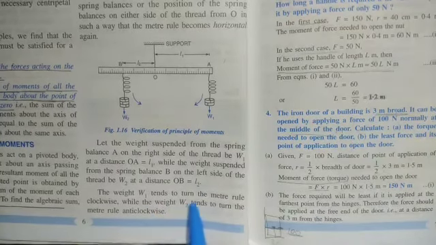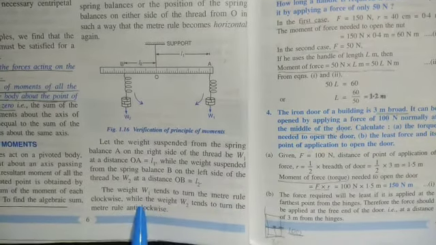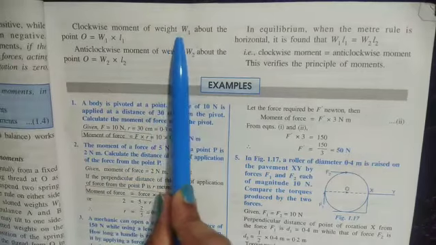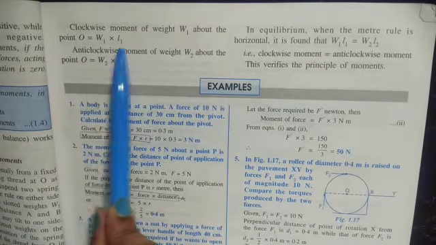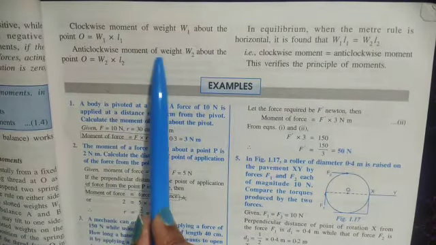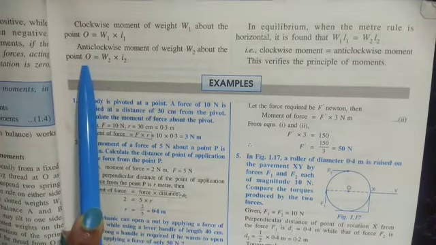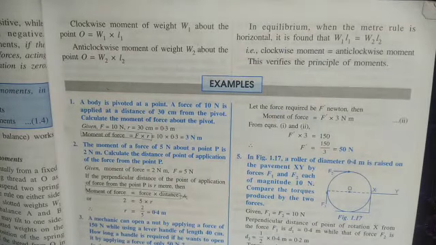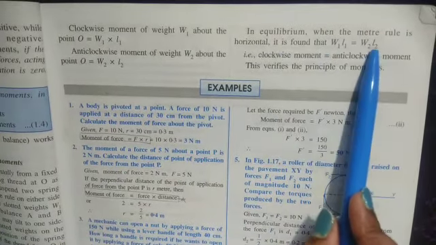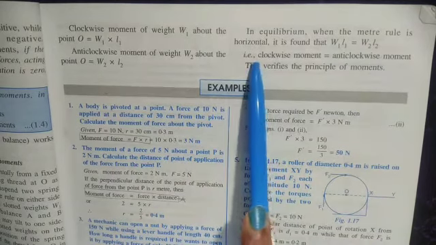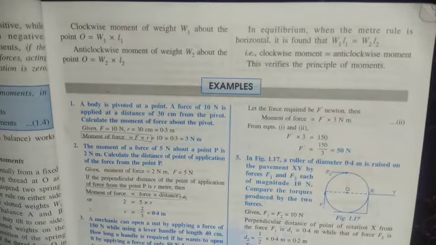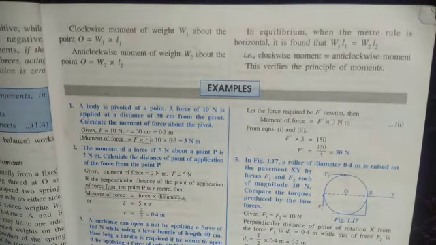The weight W1 tends to turn the meter rule clockwise, while the weight W2 tends to turn the meter rule anti-clockwise. Next, so clockwise moment of weight W1 about point O is W1 into L1. Anti-clockwise moment of weight W2 about the point O would be W2 into L2. In equilibrium, when the meter rule is horizontal, it is found that W1 L1 is equal to W2 L2. That is, clockwise moment is equal to anti-clockwise moment. This verifies the principle of moments.